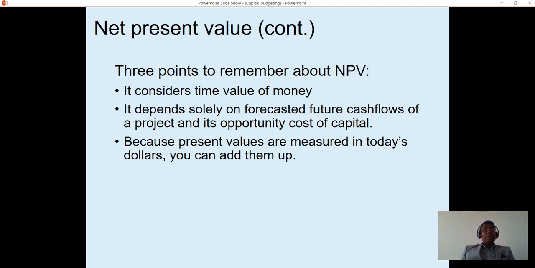And it also exhibits an additivity principle, since NPV is presented in current dollars. If we have multiple projects, we can simply add the NPVs of the projects to get an equivalent to an accumulated value of the projects.